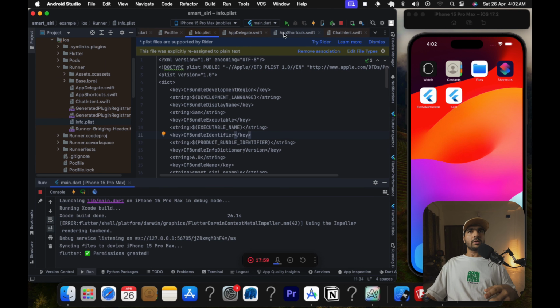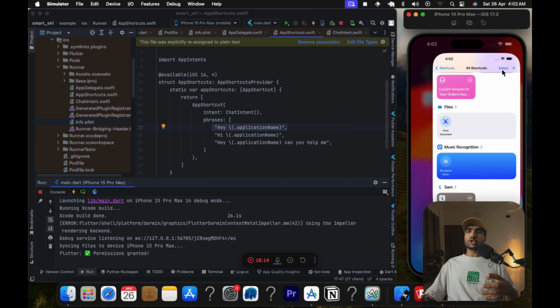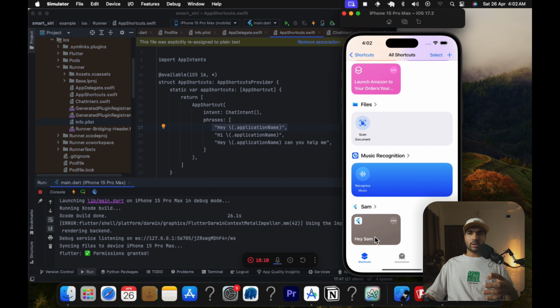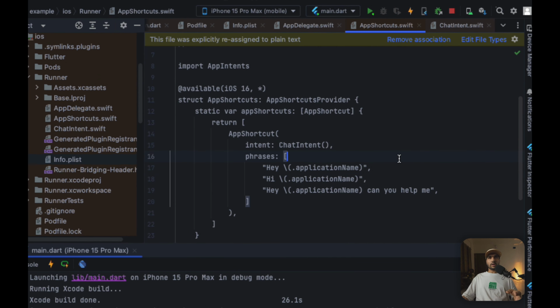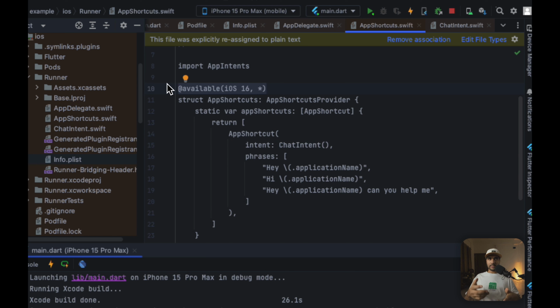And this is going to be helpful in our shortcuts, because now we can use phrases like Hey Sam to kick in our workflow that we wanted, because it adds the shortcut for us. Hey Sam shortcut is now added. So we can just ask Siri, Hey Sam, and it is going to trigger this particular shortcut, which will trigger our workflow, whatever workflow that we have. I added 2-3 phrases over here, and we are returning one shortcut, that is our start intent. Again, app shortcut requires iOS 16 and above, so we are specifying that.